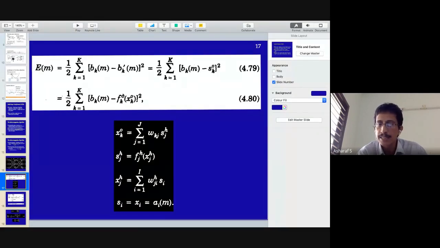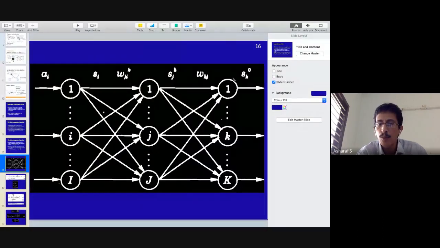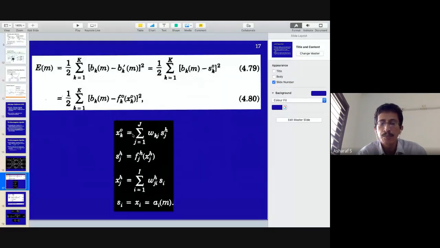What is XKO? If you look at this diagram, how do you get XKO? SJH dot product with WKJ will give you XKO. So it's basically a dot product over all the weights.